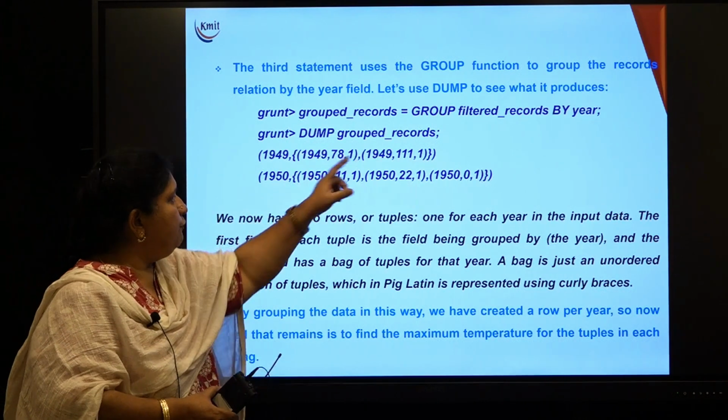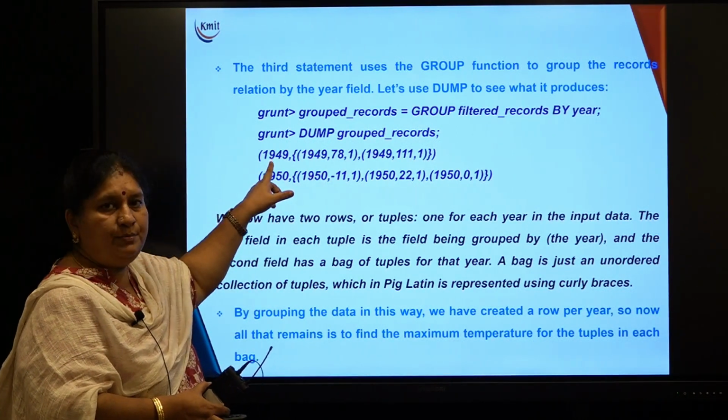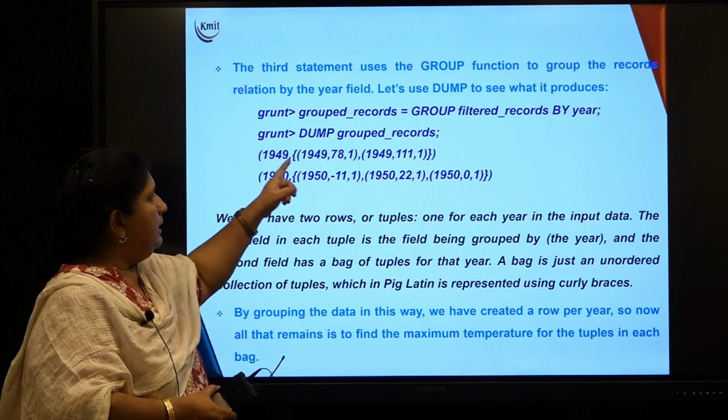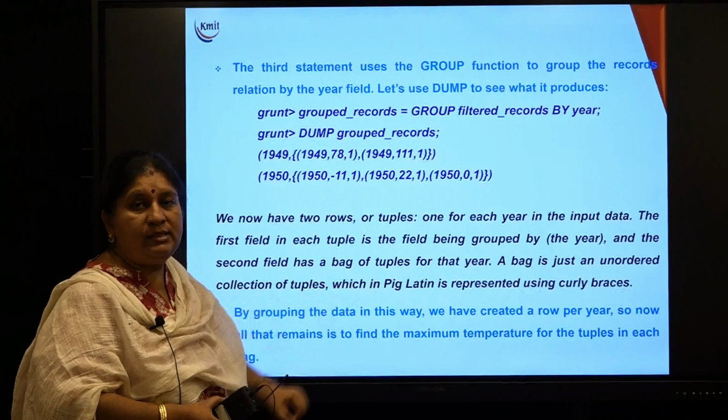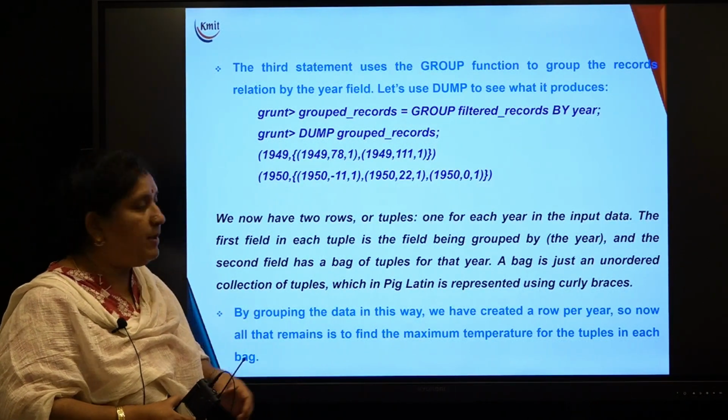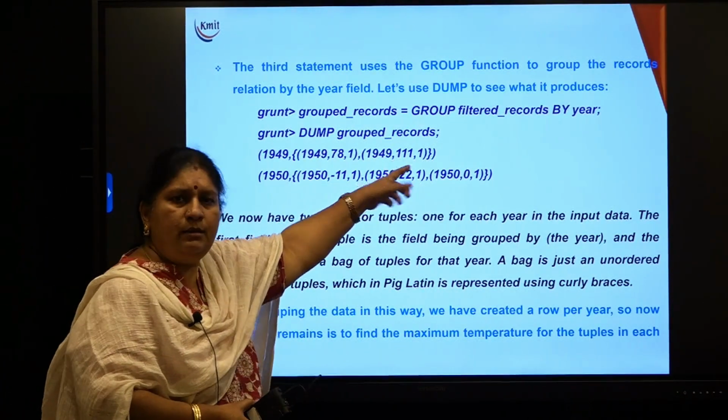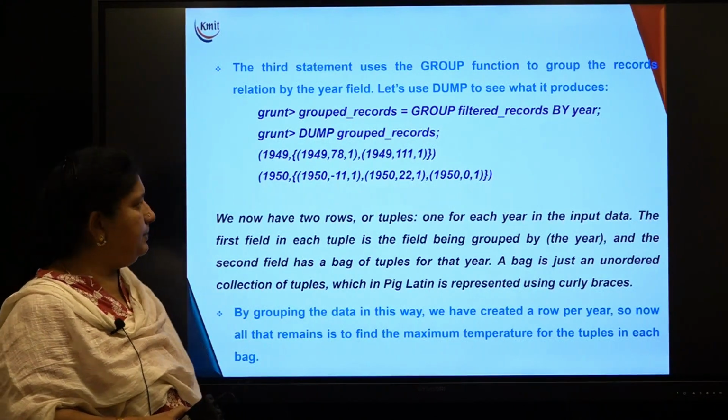If you see this row, for example, who is the group attribute? 1949, and corresponding to 1949 I have two tuples. Who is the one with maximum temperature in this bag? The row with 111 is the record with maximum temperature.